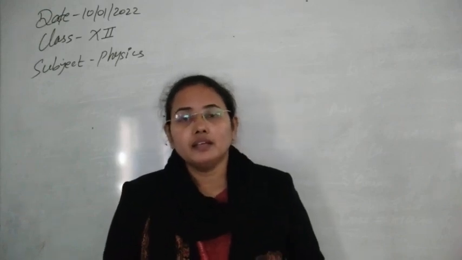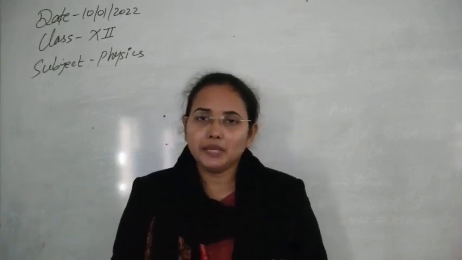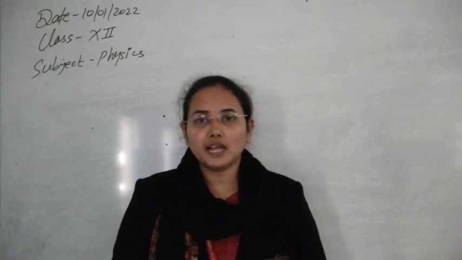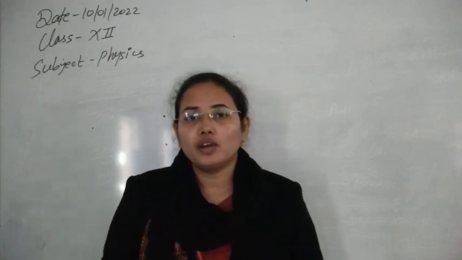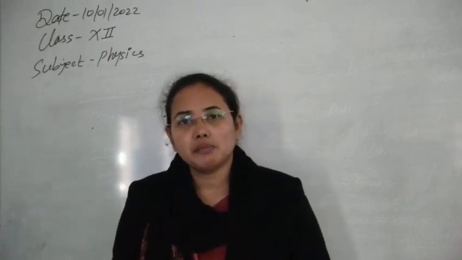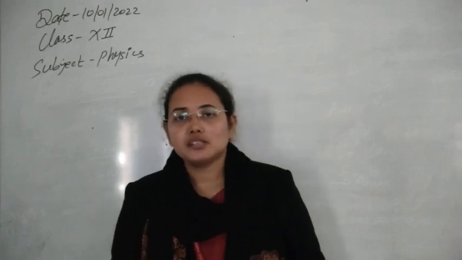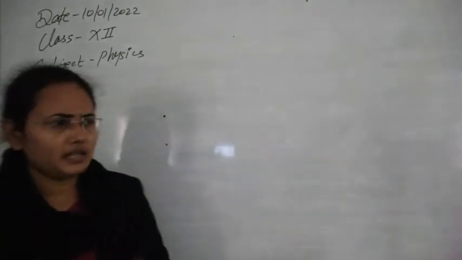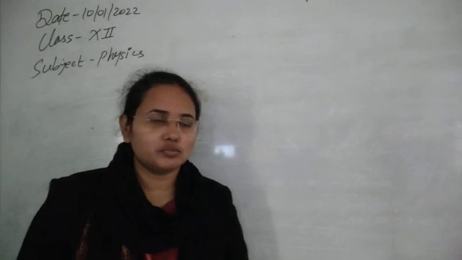In the same way, the points of minimum intensity are known as dark fringes, or minima. So you have listened to the words maxima and minima many times, and this is their meaning. As we are revising, you already know this.